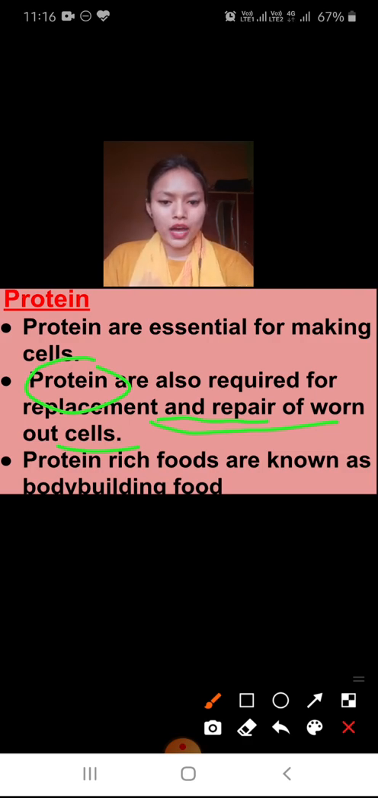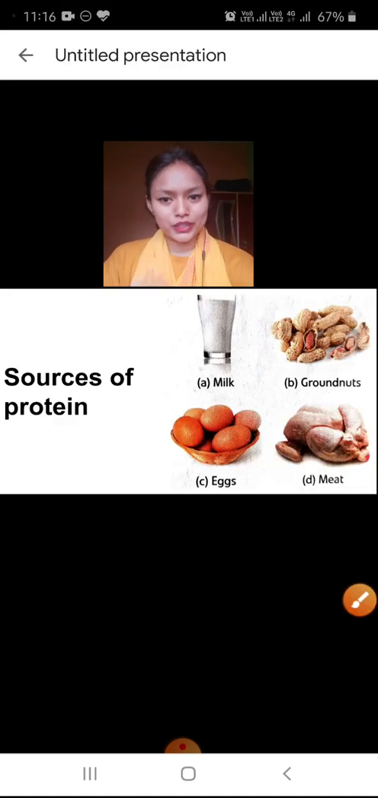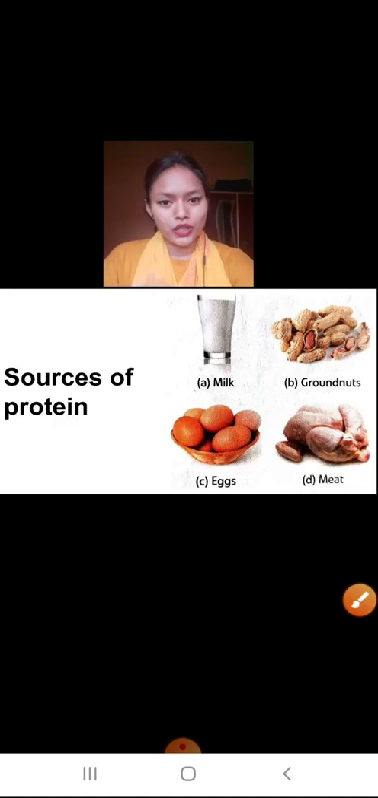Protein rich food is also known as bodybuilding food. Yes, the food item that is rich in protein is also known as the bodybuilding food, because it helps to form cells, and our body is made up of cells only. Let's come to the next one. Now, sources of protein. We all know milk is the best source of protein.